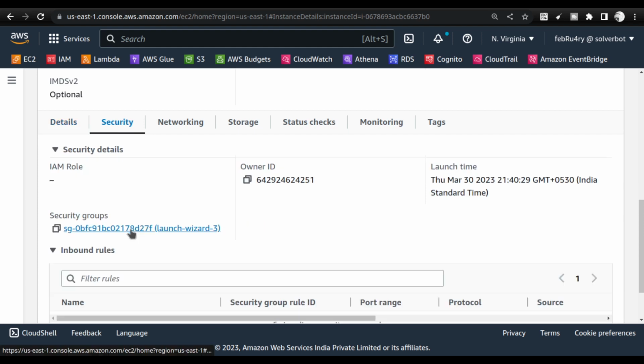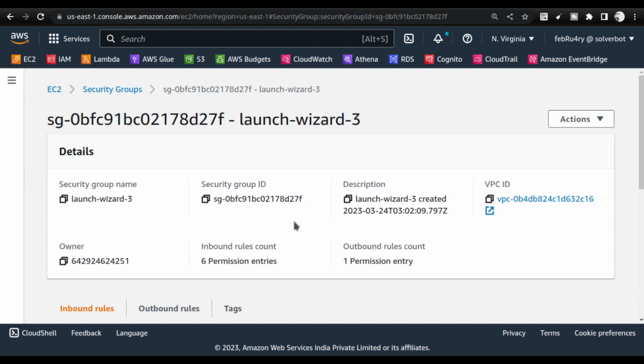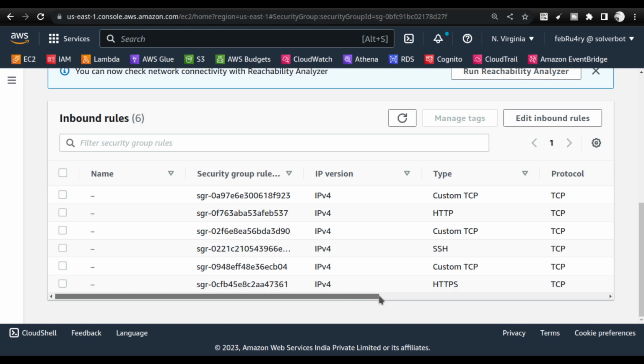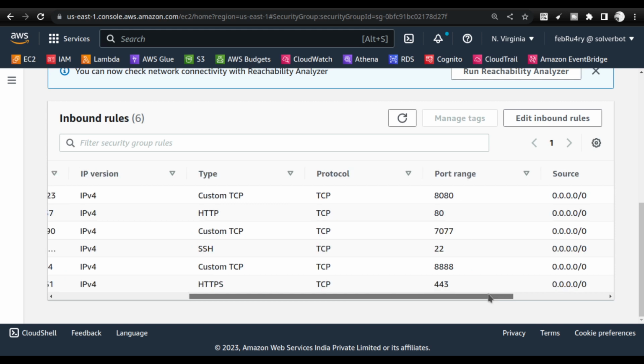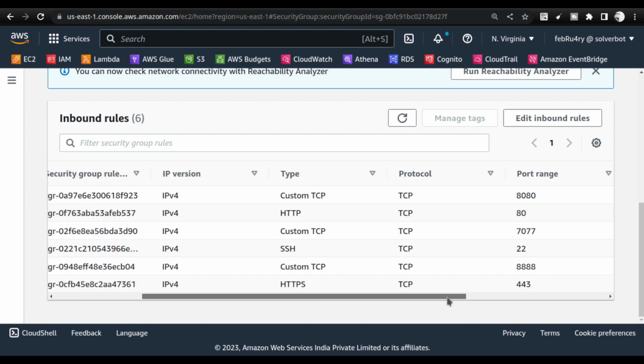Inside the security groups, ensure that you open up port 8080 as well as port 22, so you should be able to SSH, and also do HTTPS. That is also required. And the custom TCP for 8080 also should be opened up. It is required, and also open up 7077.